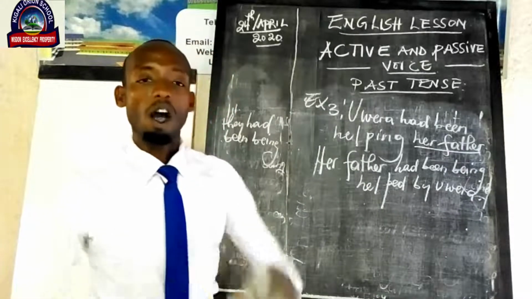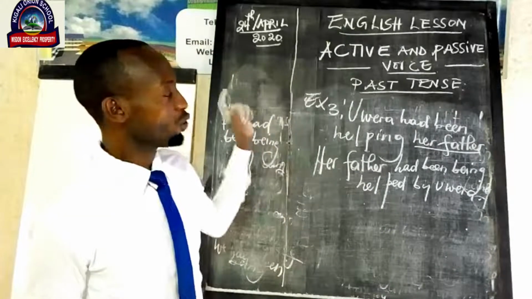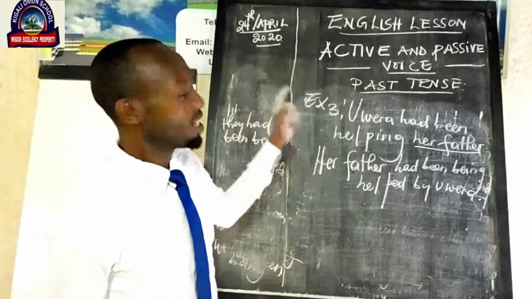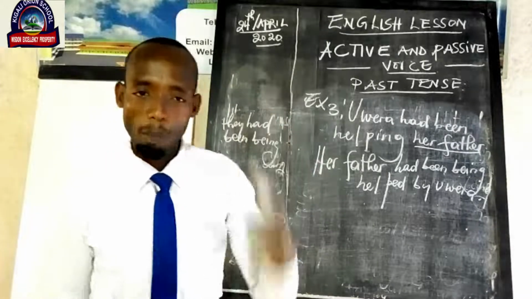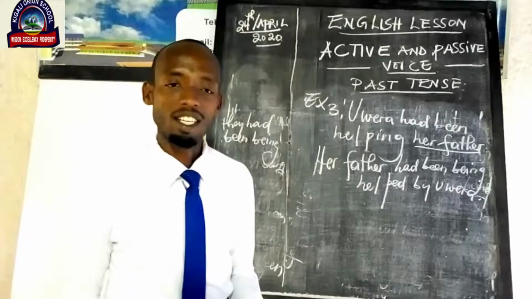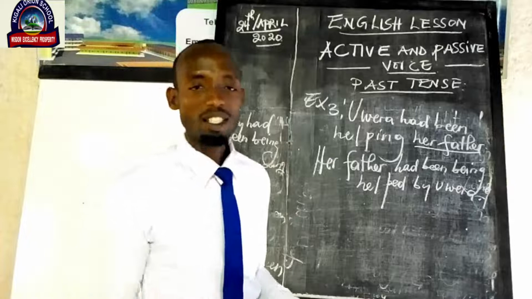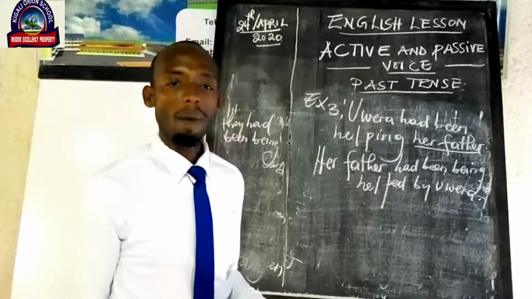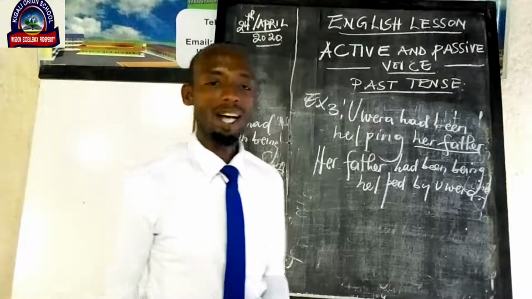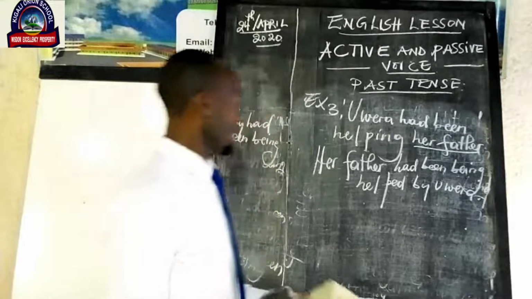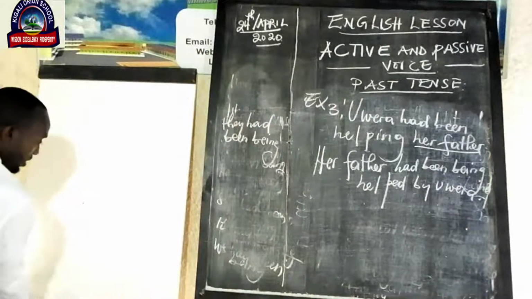Let's all of us do the exercises on the blackboard.